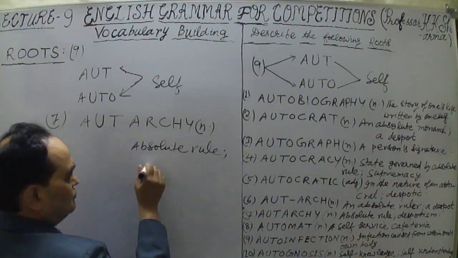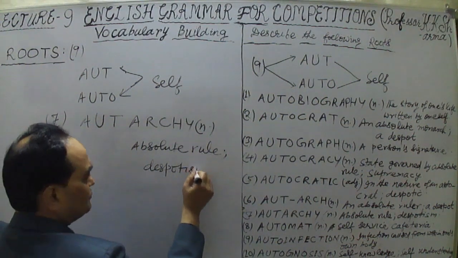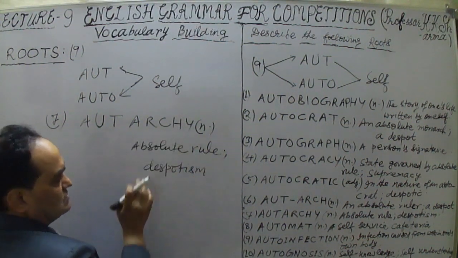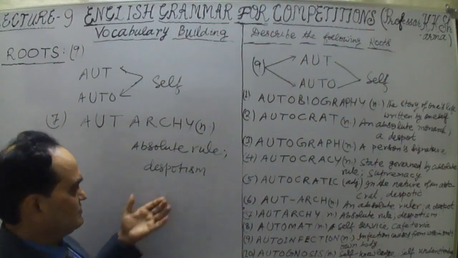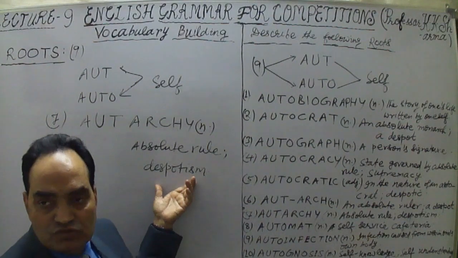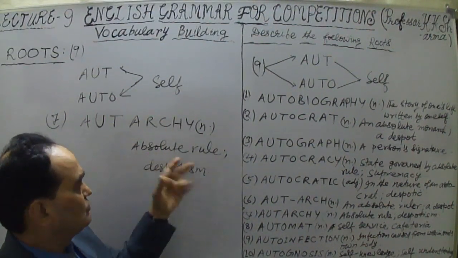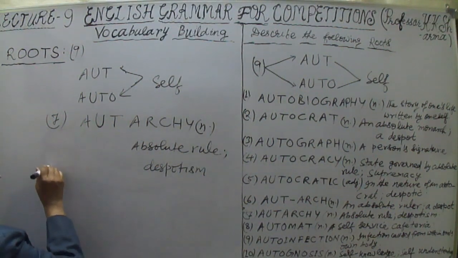Despotism is just a synonym of this. Autarky, despotism, self-rule: the activity of a person who is an absolute ruler, that is a despot. So despotism is the ruling of that person, absolute rule. This is despotism. Eighth word.